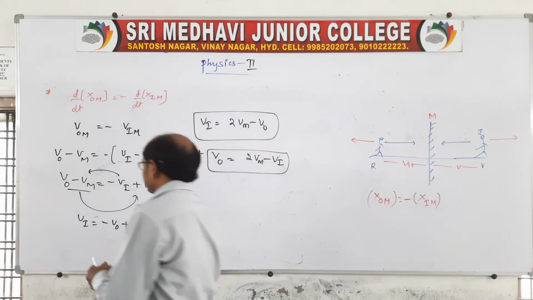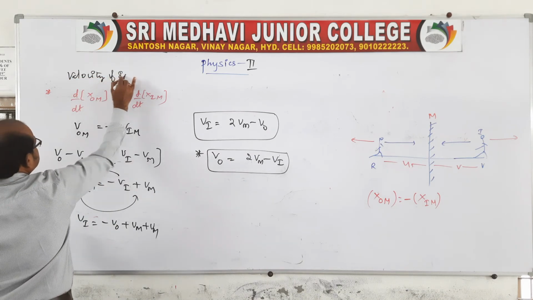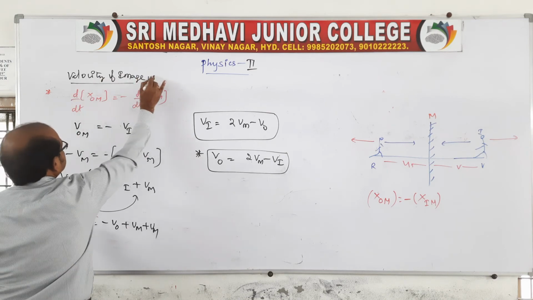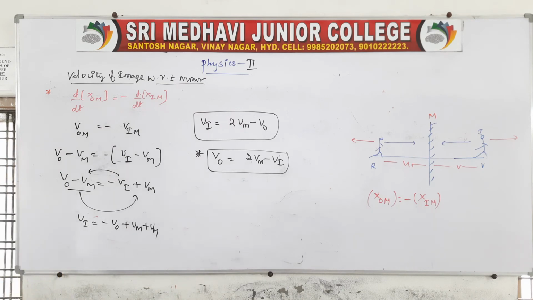Therefore, it is the speed or velocity of the object, I mean to say velocity of an image, with respect to the mirror, because the mirror is to be constant. In both situations, you look at the object only moving, but the mirror is at rest. So these are the characteristics related to the plane mirror, and they are very important for calculation from an objective point of view, that is, in NEET or EAMCET. They are very important derivations.